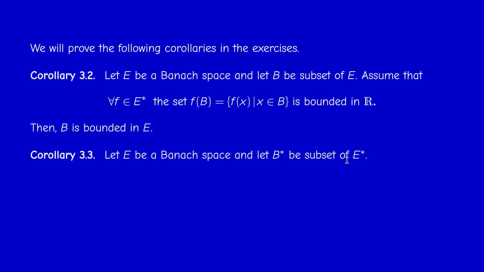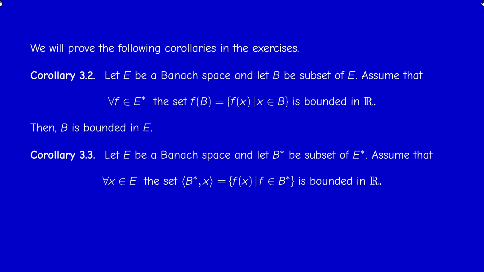And we have a dual result. If now we have a set B star in the dual of a normed space or a Banach space, then if for every x, the set of f of x as f varies in this set B star is bounded in R, then B star is bounded in E star.